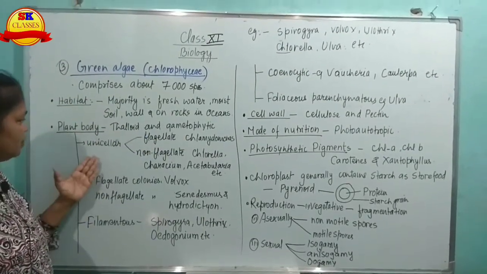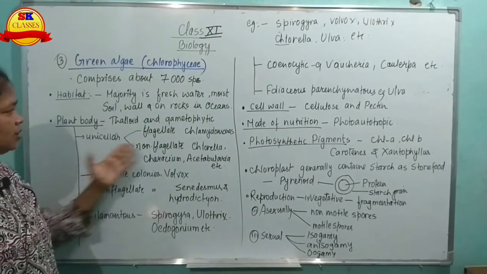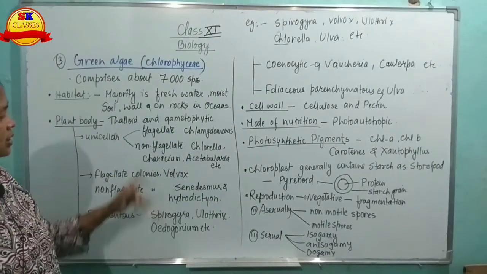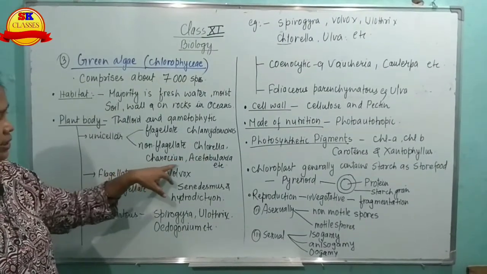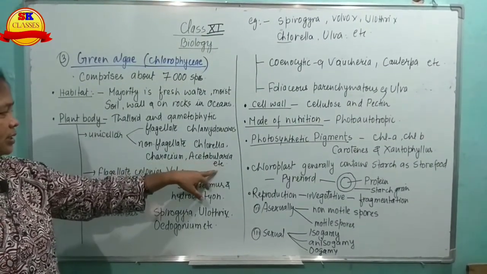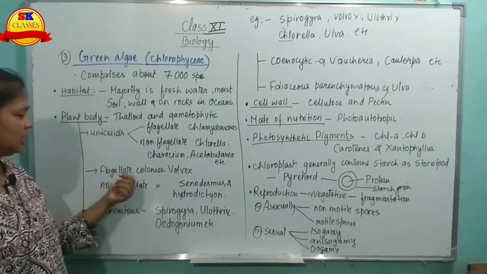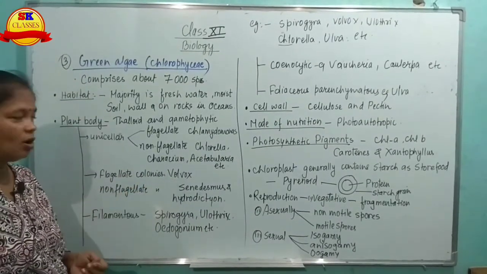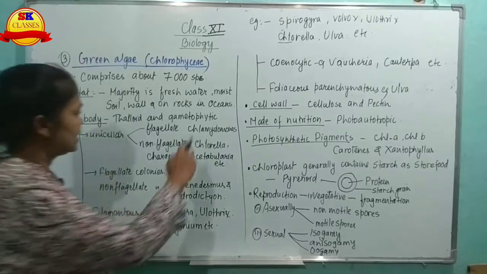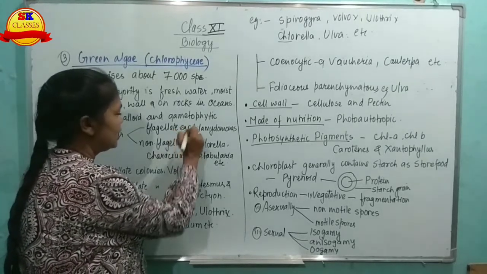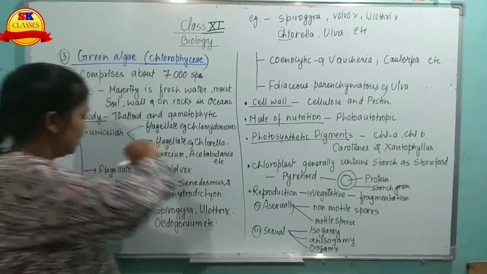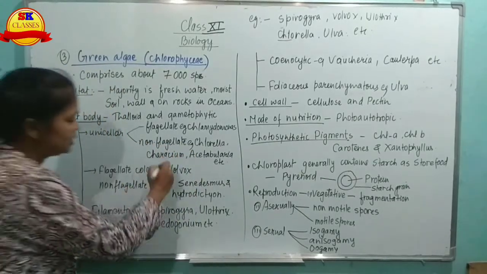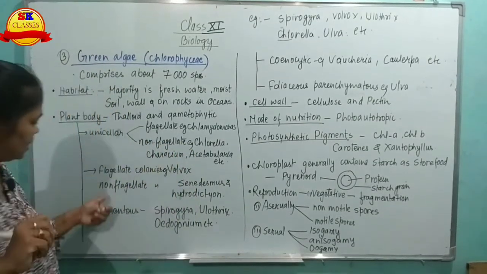This plant body can be unicellular, flagellated, Chlamydomonas, non-flagellated, Chlorella, Acetabularia, etc. Flagellated colonies like Volvox, these all are examples.